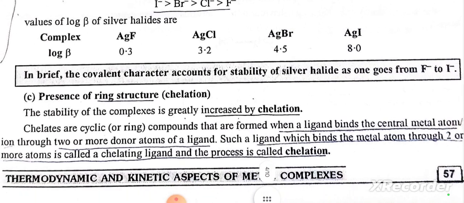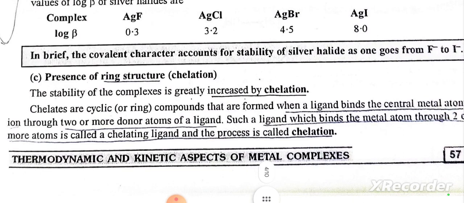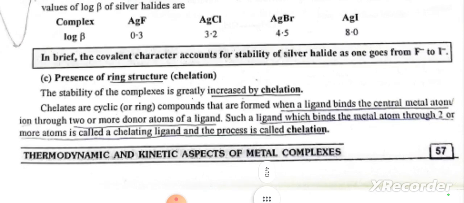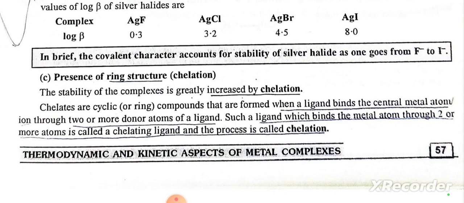Presence of ring structure, chelation. The stability of the complexes is greatly increased by chelation. Chelates are cyclic or ring compounds that are formed when a ligand binds the central metal atom or ion through two or more donor atoms of a ligand. Such a ligand which binds the metal atom through two or more atoms is called a chelating ligand, and the process is chelation.